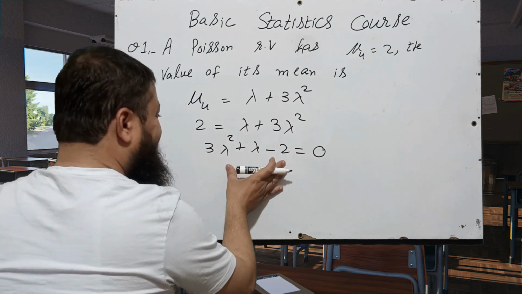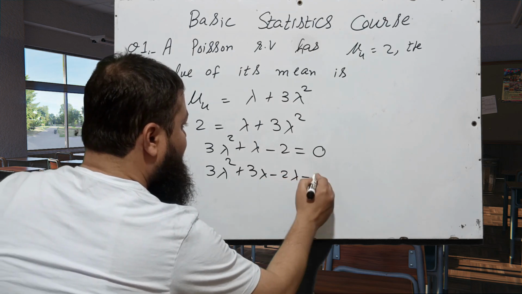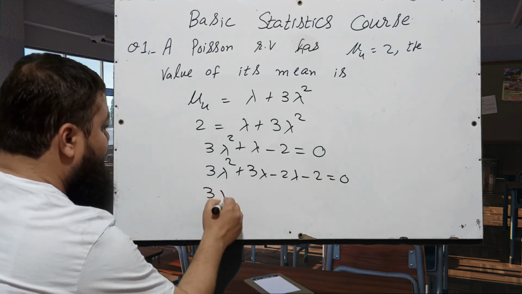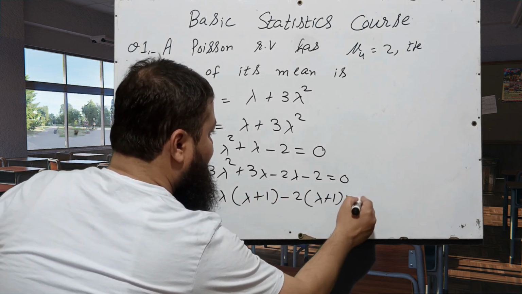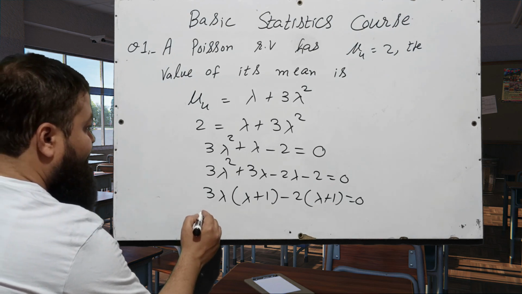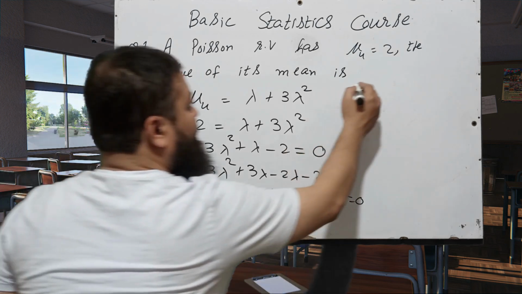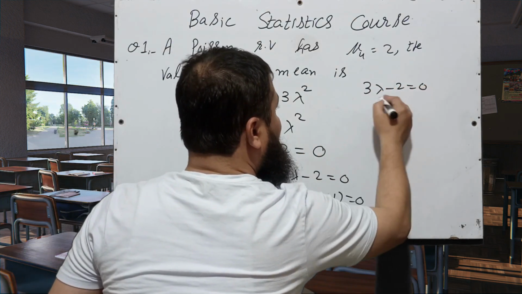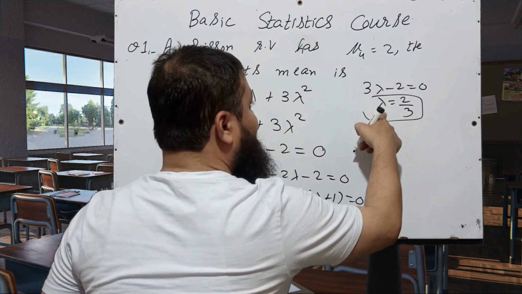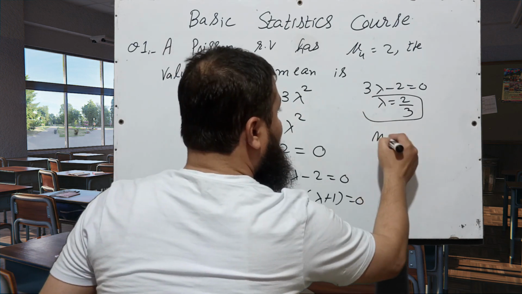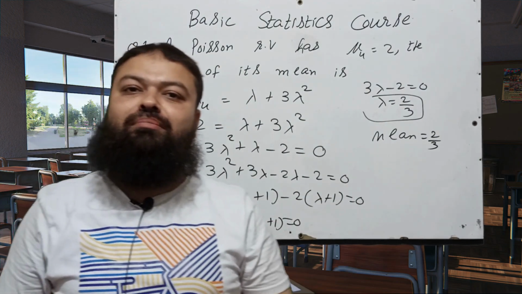Now we will do factorization. 3 lambda square plus 3 lambda minus 2 lambda minus 2 is equal to 0. 3 lambda is common, and minus 2 is common: lambda plus 1. So (3 lambda minus 2) into (lambda plus 1) is equal to 0. 3 lambda minus 2 is equal to 0, so lambda is equal to 2 by 3. And lambda is the parameter of the Poisson distribution, and that is equal to the mean. Mean is equal to 2 by 3 will be the correct option in the exam.